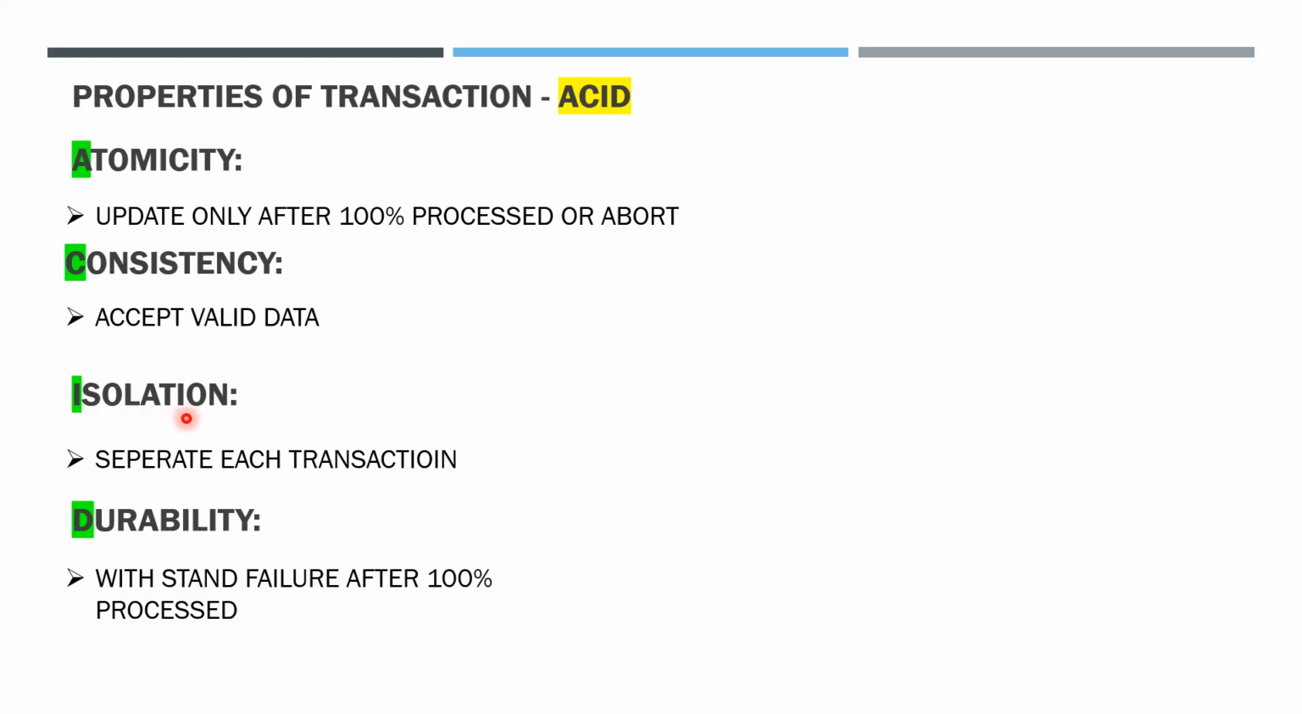Isolation means many users simultaneously access the database and perform transactions simultaneously. Every user should be isolated. One user's transaction shouldn't affect another user's transaction. There should be no inconvenience for both users, and both users should perform the transaction separately, individually. Durability: it should withstand any failure after the transaction is 100% processed. After the completion of the transaction, the details must and should be updated in the database.